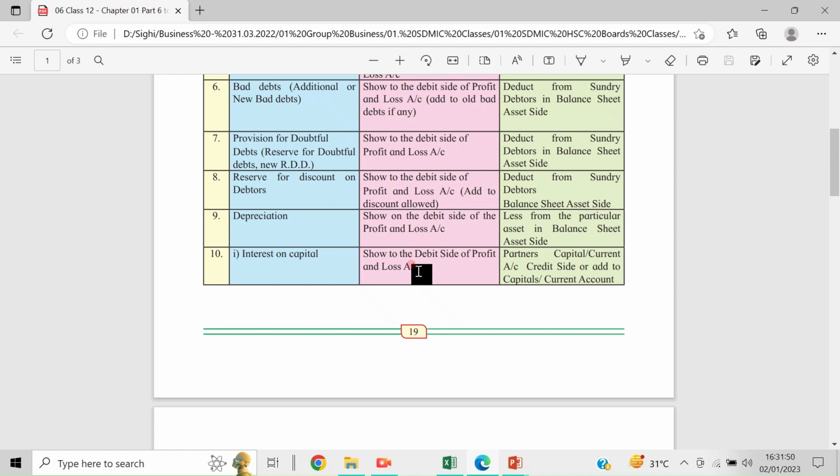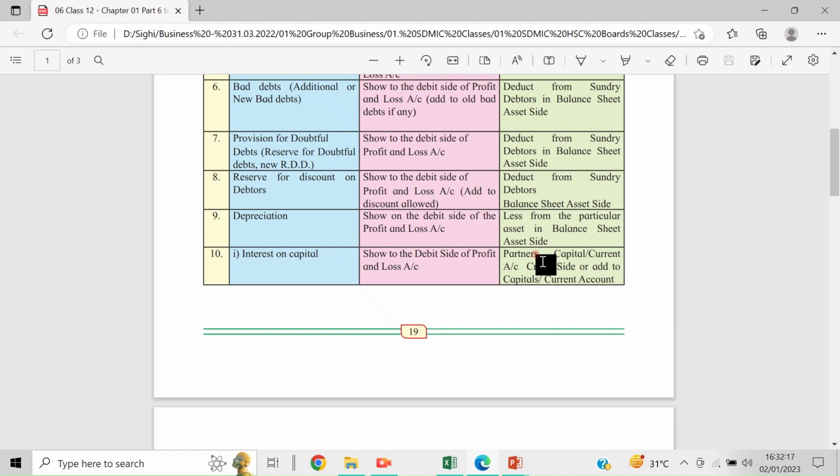For the business it is an expenditure, and it can be either added to the capital account or taken to the current account. That depends on whether they are maintaining a separate current account under the fixed method. We have already discussed the fixed method and the fluctuating method of maintaining capital accounts.